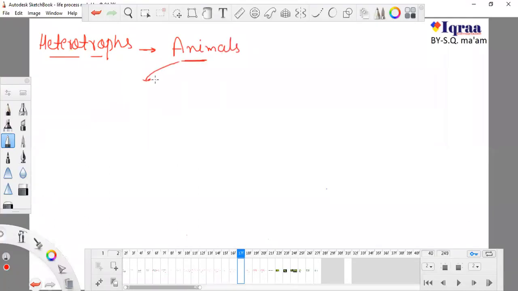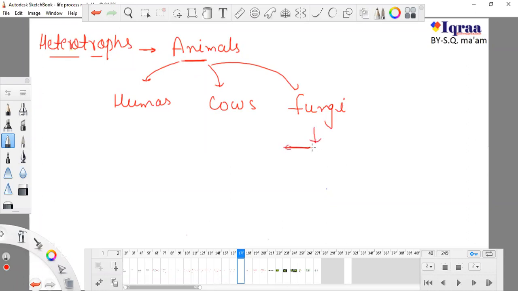These animals are like humans, cows, dogs, and fungi. Fungi is also a heterotroph, and it takes its food from outside. It cannot produce its own food.